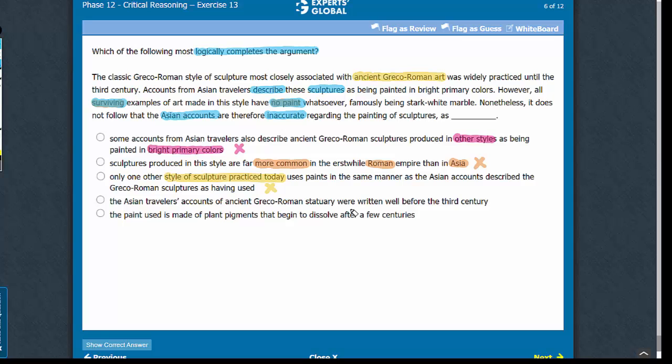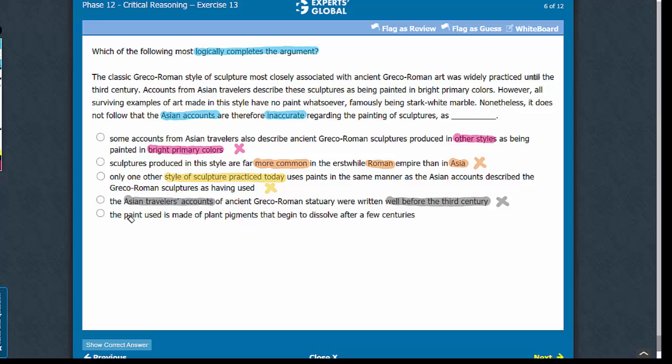Answer choice D. This answer choice says that the Asian travelers' accounts were written before the 3rd century. The argument mentions that this particular type of sculpture was made until the 3rd century. So these two timelines, until the 3rd century and before the 3rd century, align with each other. Also, this answer choice makes no suggestion regarding why the surviving examples of this art have no paint. So this answer choice again is just additional information and does not complete the chain of thoughts in the argument. Let's eliminate it.